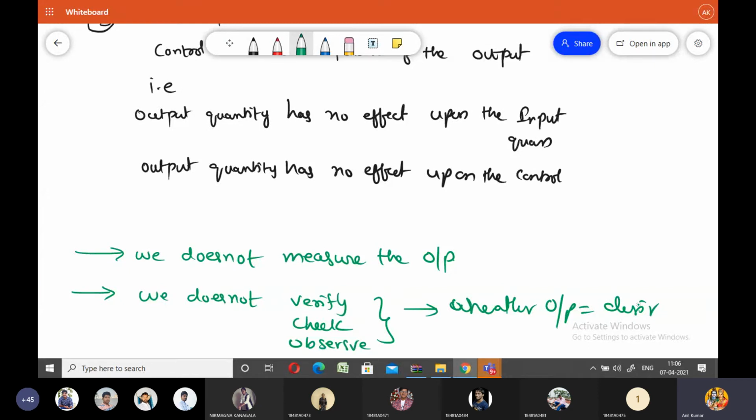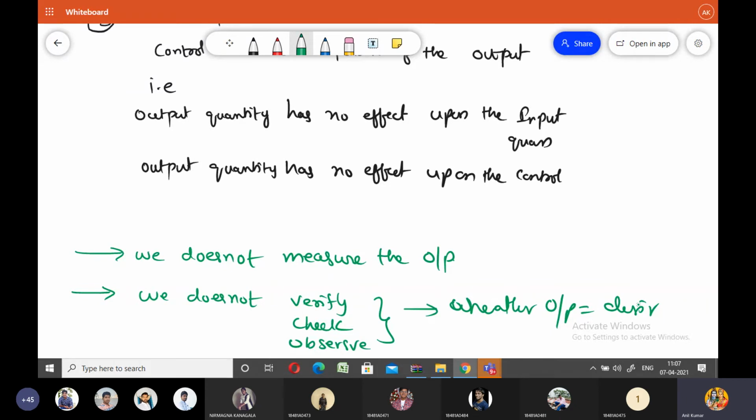And also we do not verify whether the output is equal to the desired output signal at any point of time. In any open loop control system, we do not measure the output signal, and also we do not verify whether the output of the control system is equal to the desired output signal or not. These are the very important points regarding the open loop control system. I will explain all these things with one beautiful example.